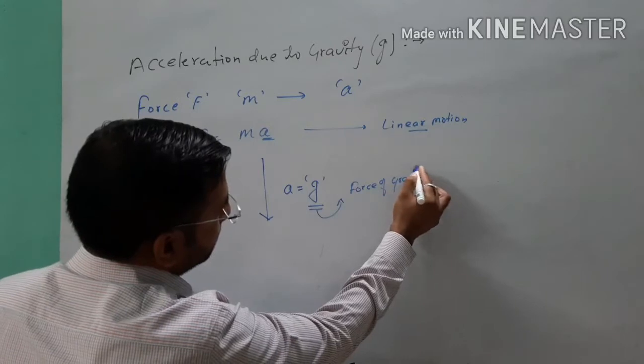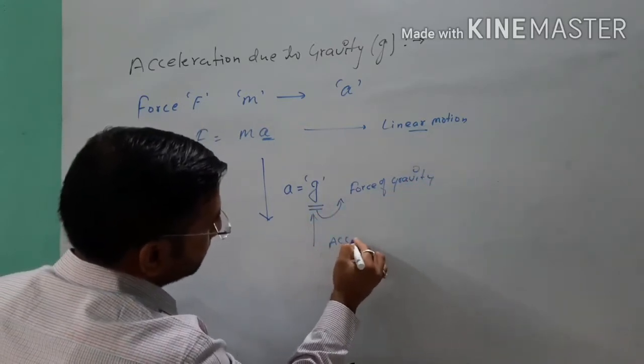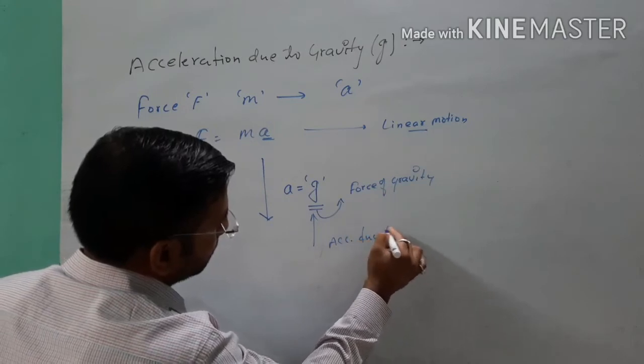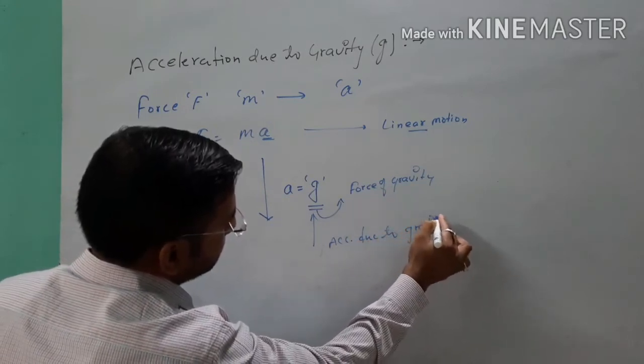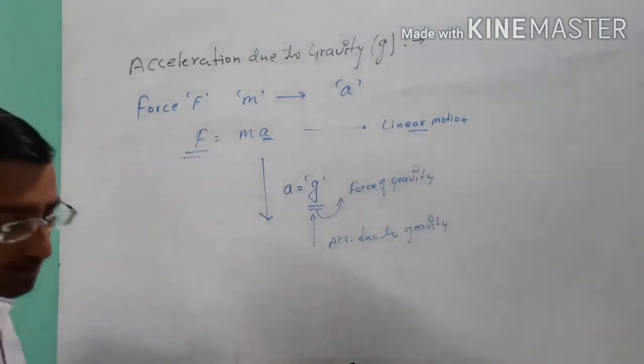Point clear? This acceleration is called acceleration due to gravity. So this is the definition of acceleration due to gravity, small g.